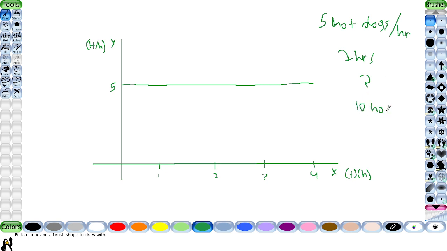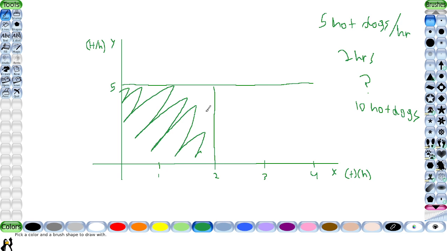But one might ask, how does this apply here? It's very simple because, as you can see, it has been 2 hours, and at 2 hours the 5 hot dogs per hour rate is constant. It has always been this way. So at 2 hours, we just fill this in.